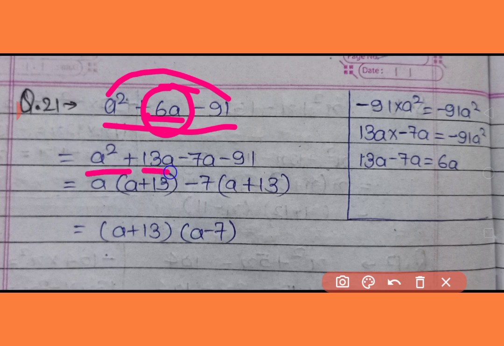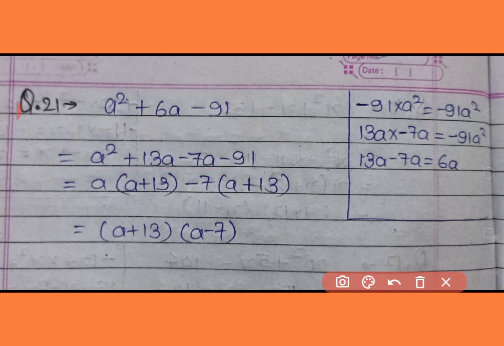a square plus 13a minus 7a minus 91. So we have to break it into two groups as I am underlining. From the first group, a is taken common, so it remained a plus 13, and from the second group 7 is taken common, so it will remain a plus 13. Now in the first group a plus 13 is taken as common and a minus 7 remains.